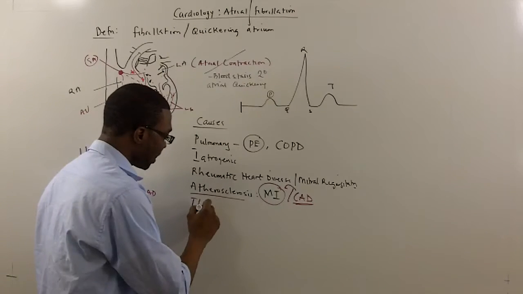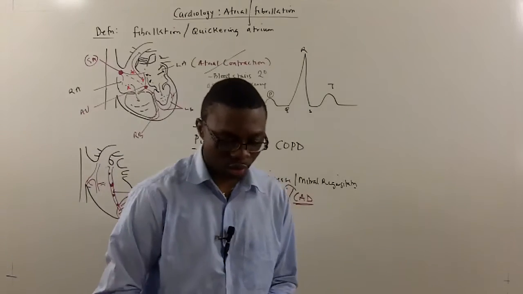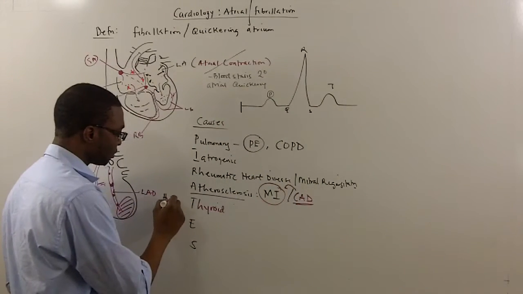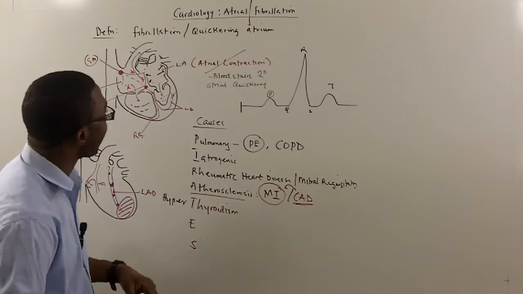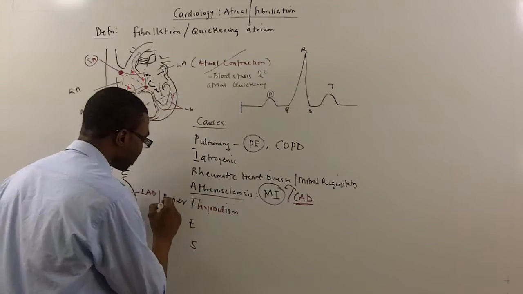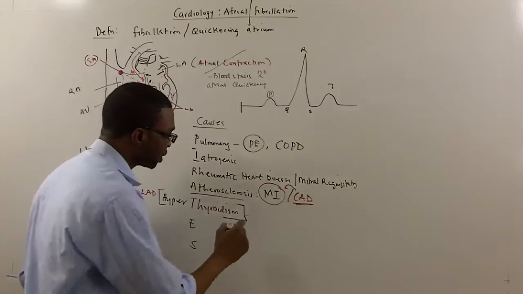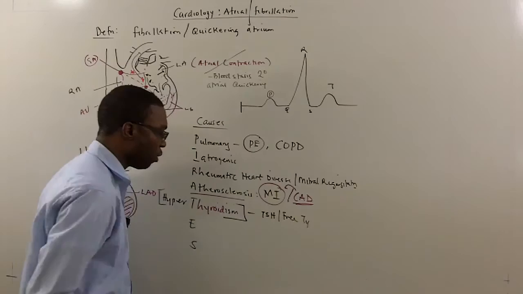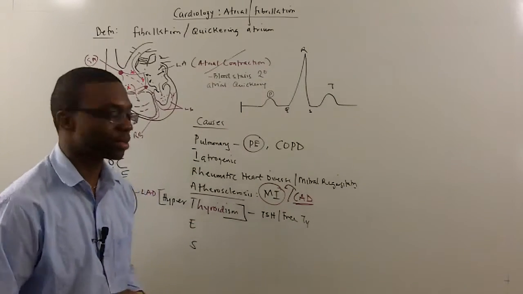The next mnemonic is known as thyroid. Thyrotoxicosis, especially patients that have hyperthyroidism, are predisposed to atrial fibrillation. Remember that. That's one of the causes of atrial fibrillation. So if this is a new onset atrial fibrillation, always check the patient's TSH and free T4, right? Because you want to make sure it's not because of their thyroid problems, all right?